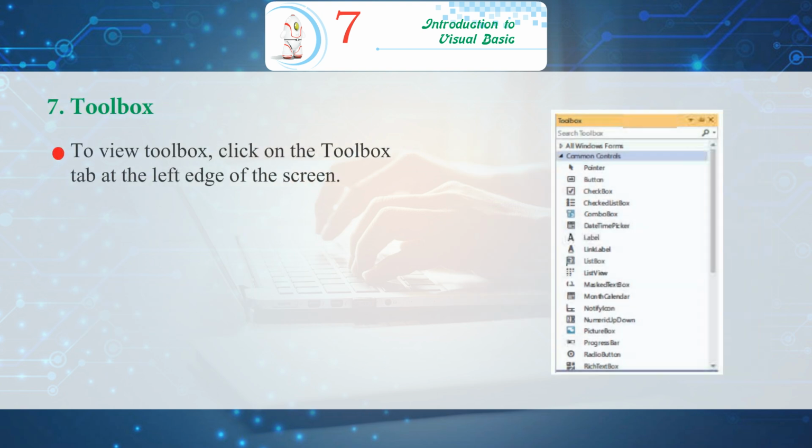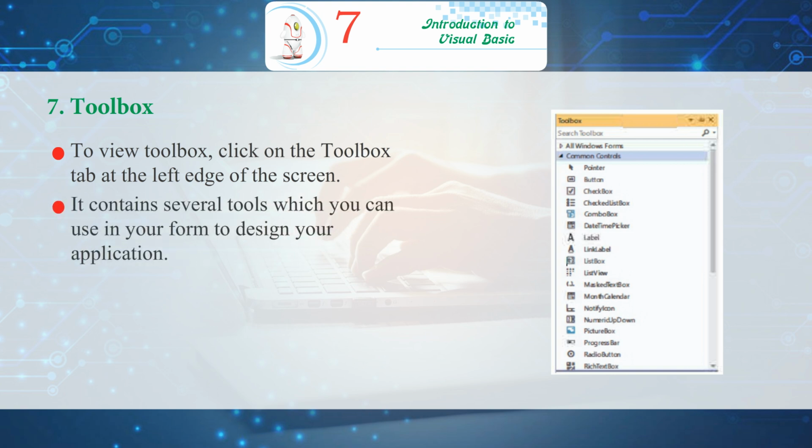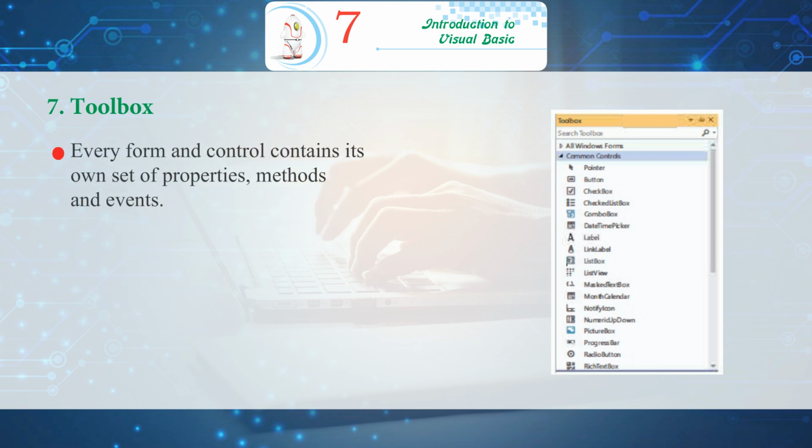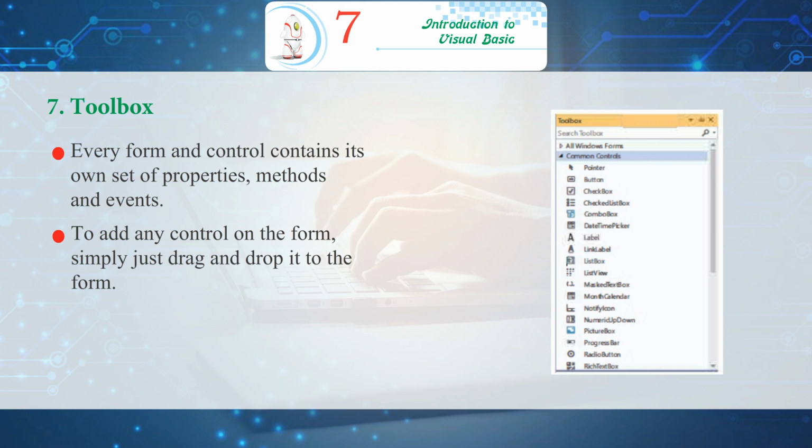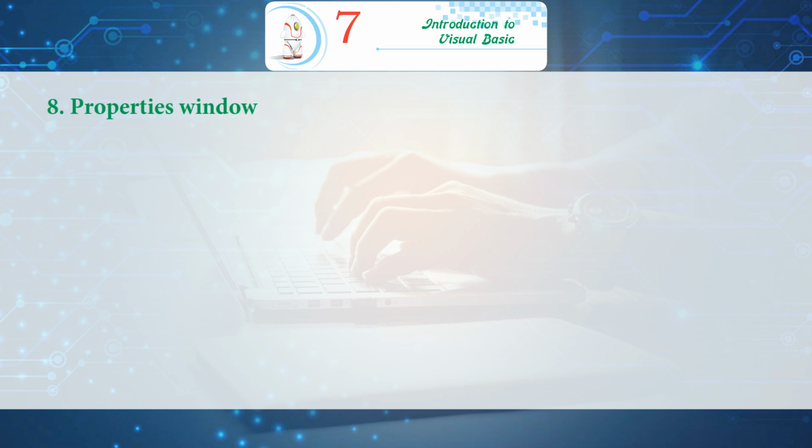To view Toolbox, click on the Toolbox tab at the left edge of the screen. It contains several tools which you can use in your form to design your application. These tools are referred to as controls in Visual Basic. Every form and control contains its own set of properties, methods, and events. To add any control on the form, simply drag and drop it to the form.